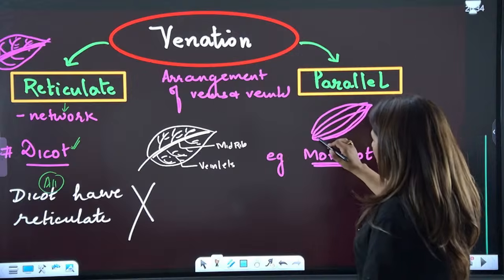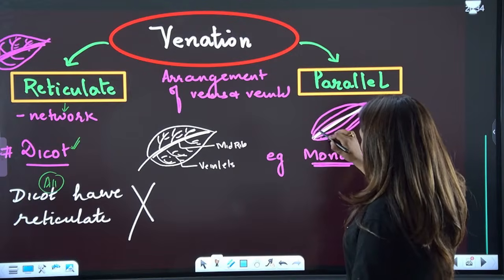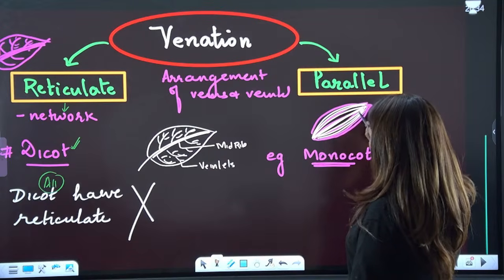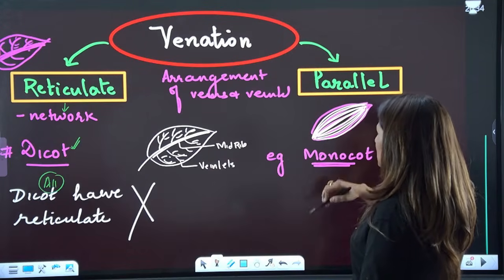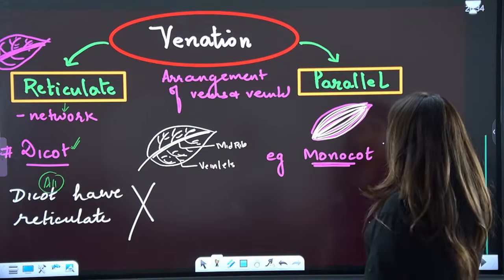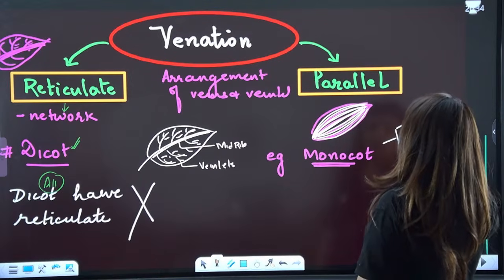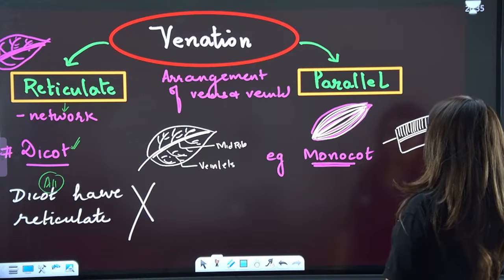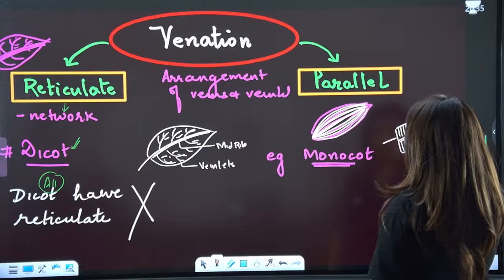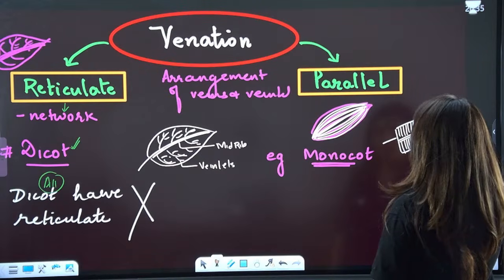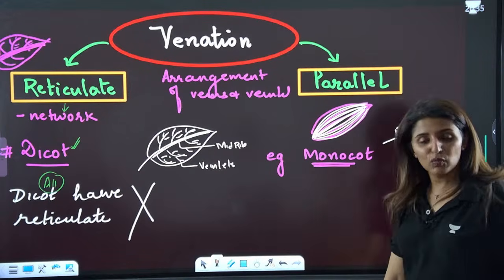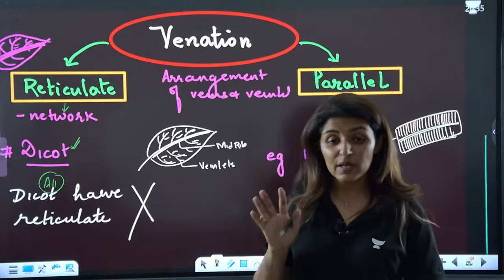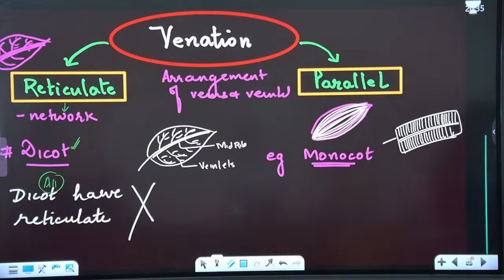While in parallel, there might be one central vein, but all the others run parallel to it. It is difficult to differentiate which one is primary and secondary and so on. So this is parallel. In banana also, this is a parallel type of venation. There can be one prominent midrib, but the rest of them go parallel to each other. This is a typical case of monocots, and yes, banana is a monocot, but not all monocots. Exceptions are always there. Please let me know that these points are clear.